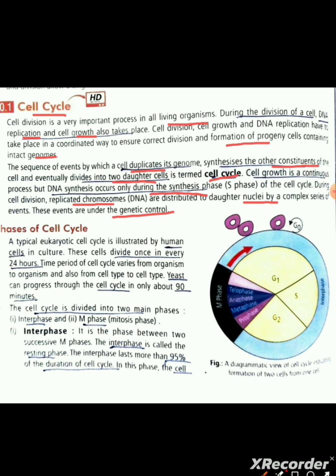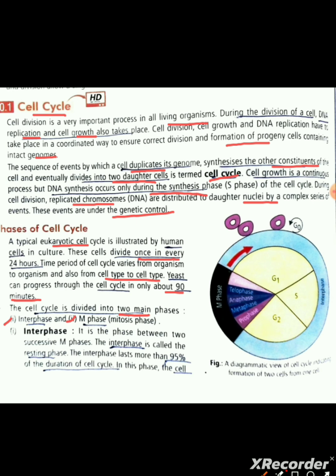Phases of cell cycle. A typical eukaryotic cell cycle is illustrated by human cells in culture. These cells divide once in every 24 hours. Time period of cell cycle varies from organism to organism and also from cell type to cell type. Yeast can progress through the cell cycle in only about 90 minutes. The cell cycle is divided into two main phases: interphase and M phase, also called mitosis phase.